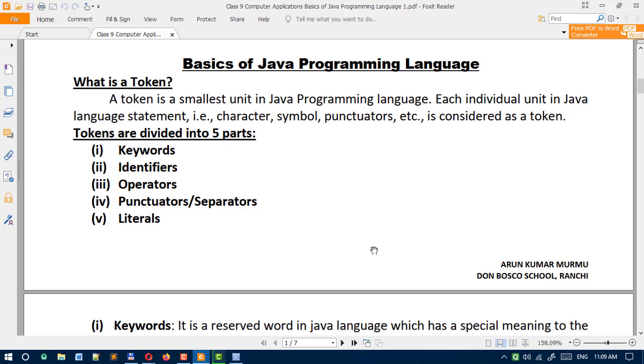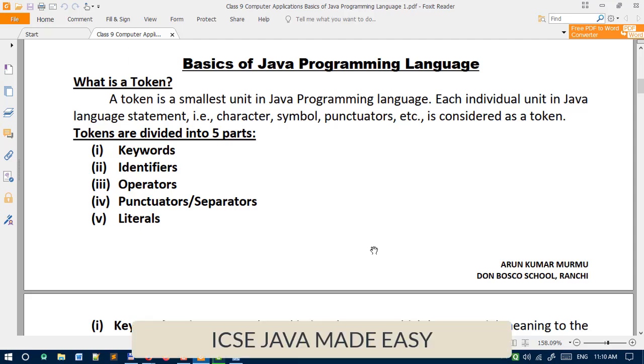So good morning, Angel, Chitiz, Ekka. Good morning, sir. Okay, so let's begin. The basics of Java programming language. Good morning, Anmolika. Okay, it's fine. All of you keep your mic as mute.